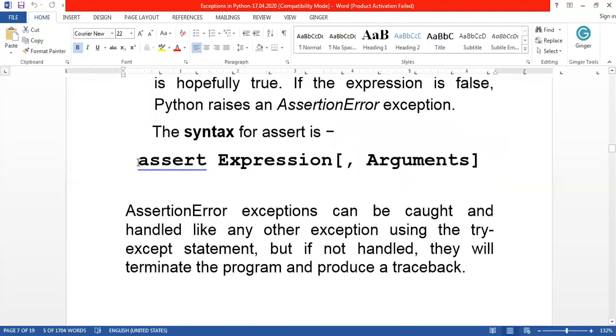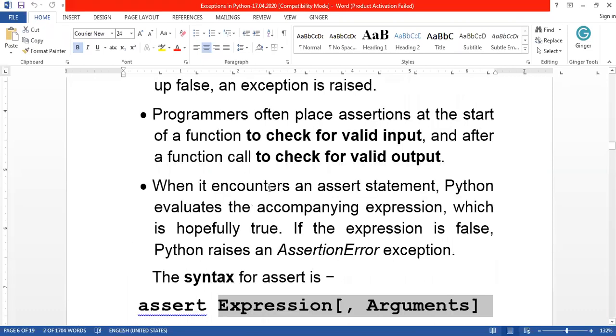So this is the general syntax of assert. We have the assert keyword followed by an expression. The other things are optional; if you want to give any arguments, then you can give them. The condition is common here, so the condition has to be given. What is the condition? The one to be satisfied. So that is the syntax for assert.